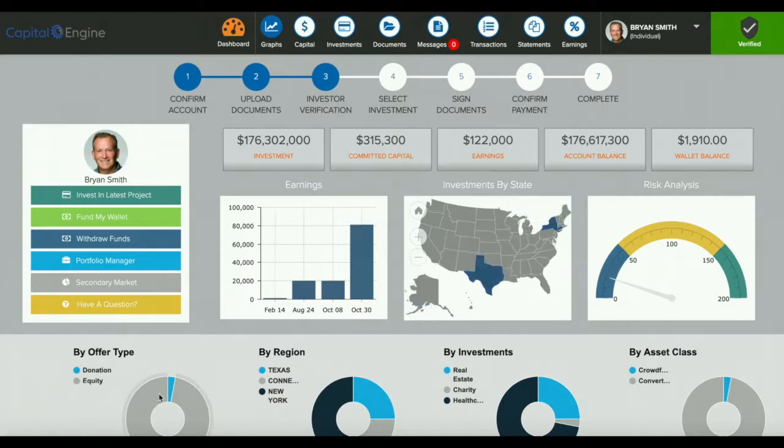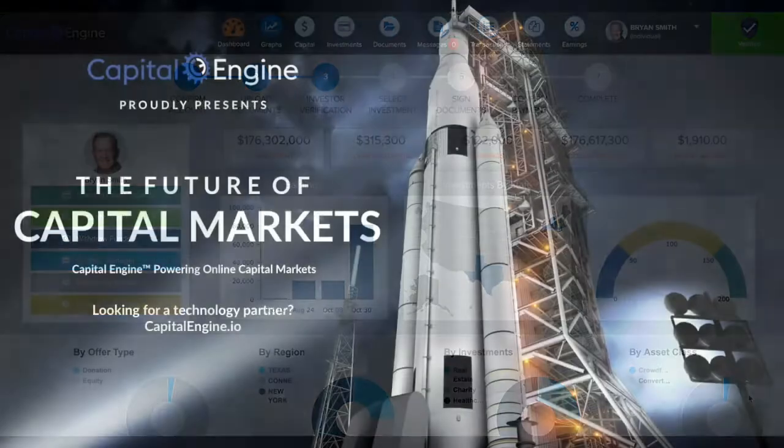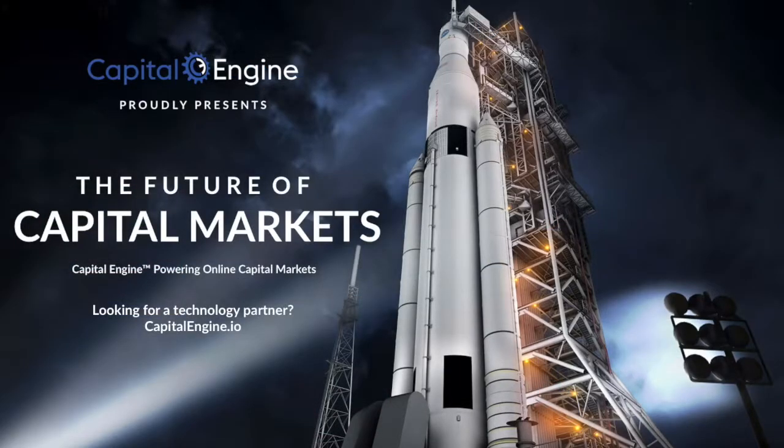Our software helps leverage the opportunity to better originate and showcase a diverse selection of private capital and alternative investment deals, and offer these to investors. A comprehensive finance and investor management solution. Capital Engine powering online capital markets.